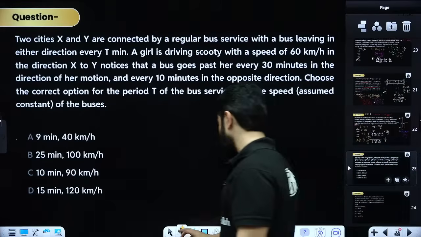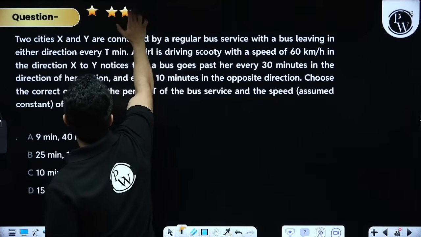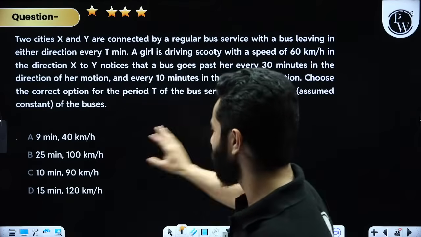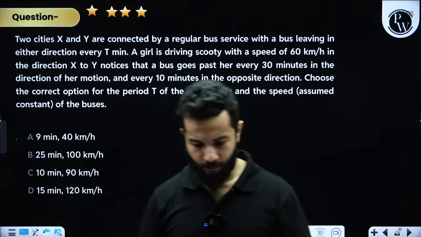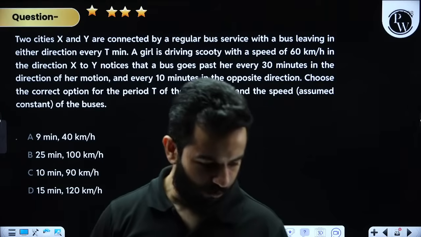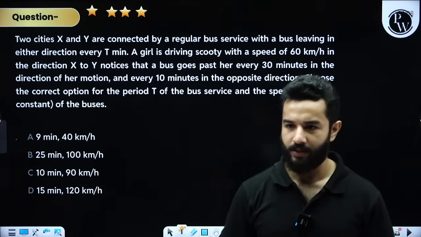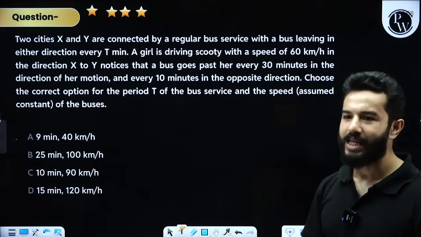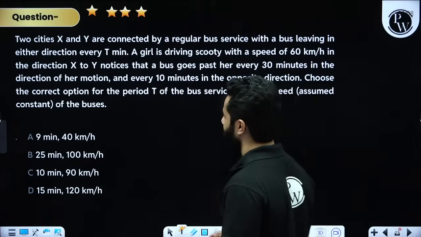Another very, very nice problem. Very nice. This question, it is not possible that we can solve this. I mean, sorry, I should not say not possible because there are different types of students, but definitely this is a very difficult question. Very difficult, right? Slightly confusing also. So let's make it easy now. Let's see, my dear friends, what the question is saying.